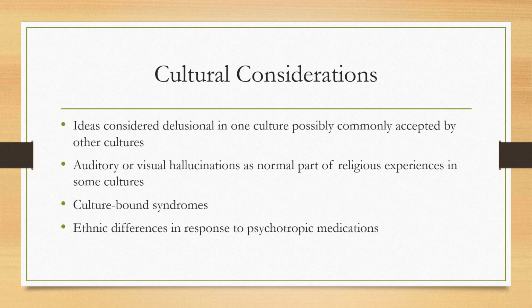Different ethnic groups may affect the way a person responds to psychotropic medications as well. Some ethnic groups can metabolize drugs faster or slower than others. For instance, Asians may metabolize drugs like haloperidol slower than their Hispanic counterparts, so they may need a lower dose in order to have the same effect.